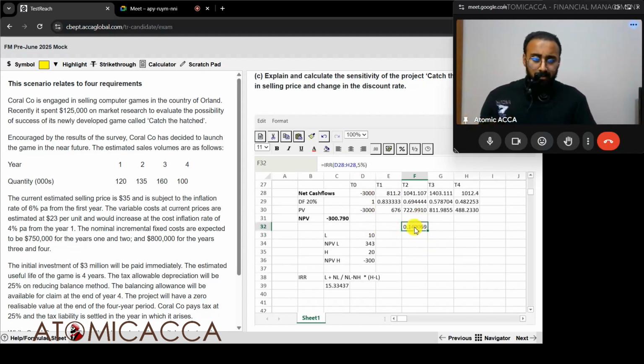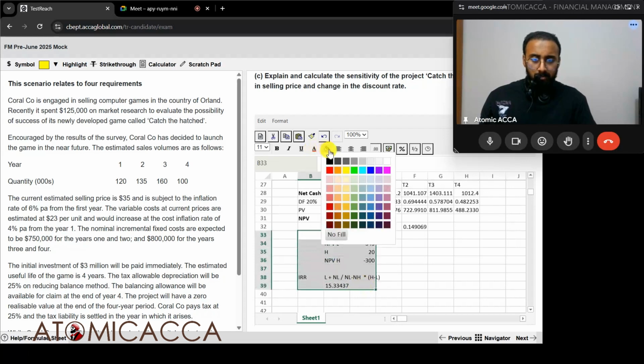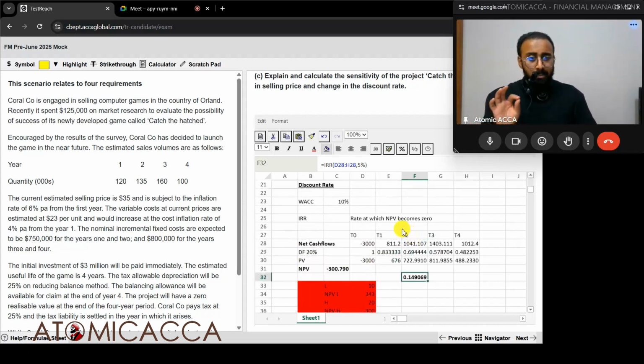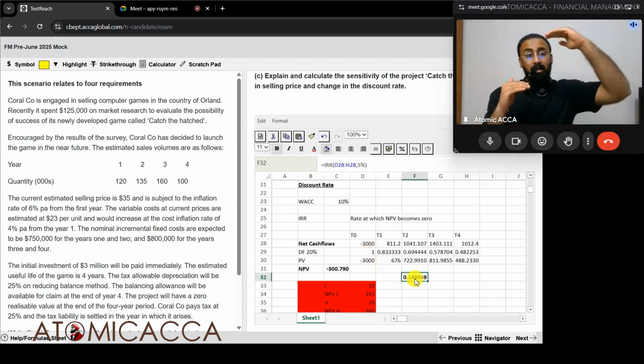So I think we can go with this answer because this was a rounded off figure. Let's not consider this. I'll just mark it red so you don't focus on this. We'll just focus on the IRR rate itself, that is 14.9069, which we can round off to 15 percentage. So now what is our conclusion over here? Is that the final answer? No. WACC is 10 percentage, which is your existing cost of capital. IRR is 15 percentage, at which your NPV will become zero.